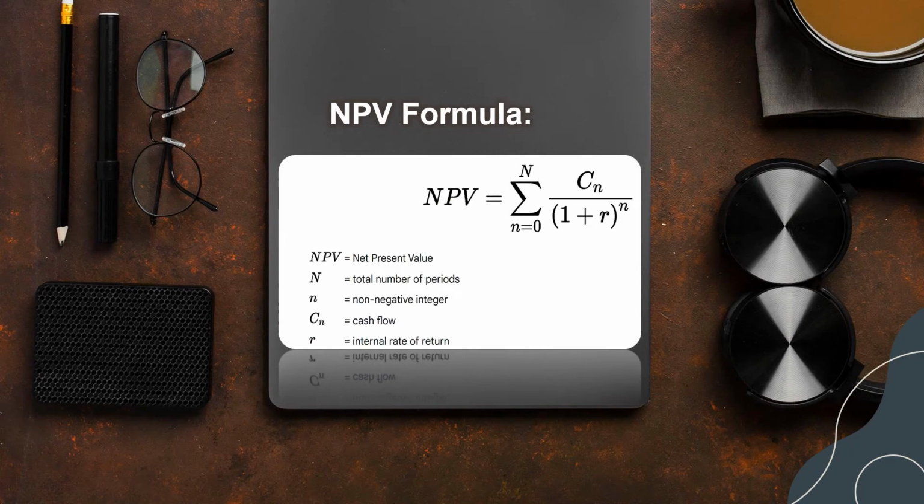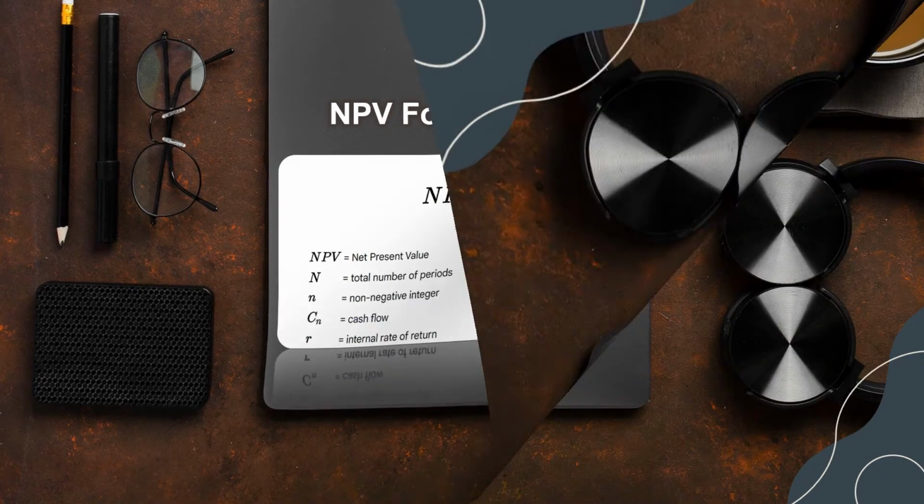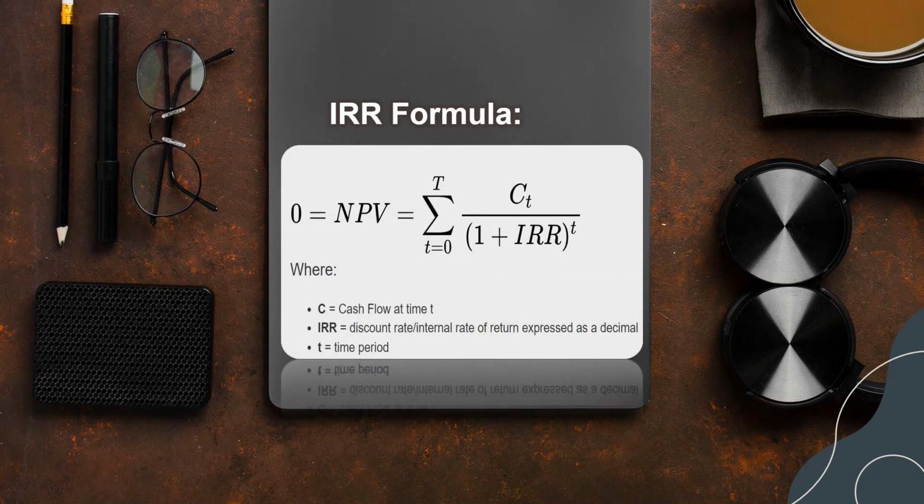So this is the formula to calculate NPV. While the formula of IRR will use exactly the same formula as NPV. The difference here is that instead of summing future cash flows, this time we set the net present value equal to 0, and then we solve for the discount rate.